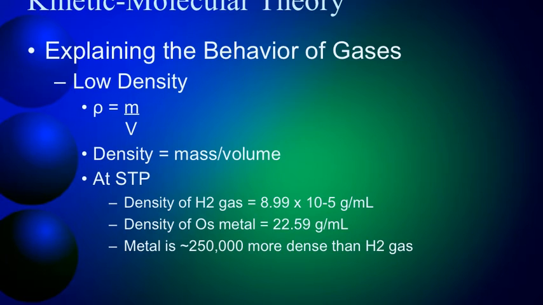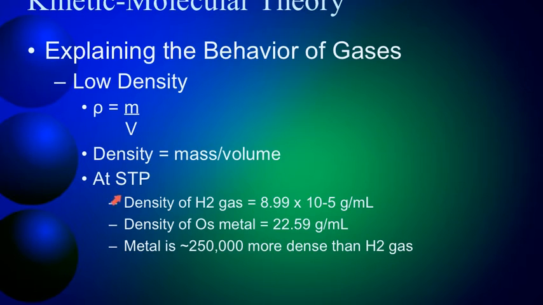Some more stuff we need to assume so that we understand the behavior of gases. One of those things is density. Gases are not very dense. They have very low density, right? And that expression is density is mass over volume. Well, gases don't weigh a lot, they have a small mass, and they have a very large volume. They take up large amounts of space. So you would think, just mathematically speaking, small number divided by really big number equals even tinier number.